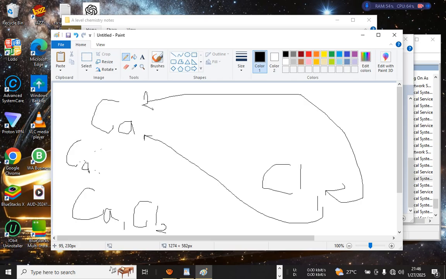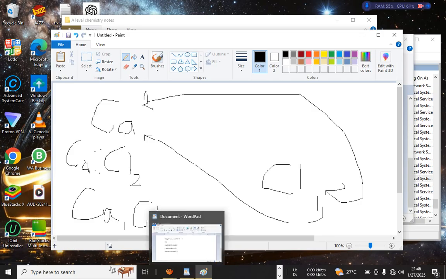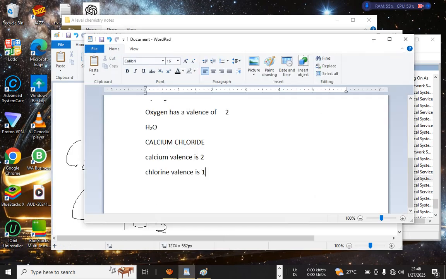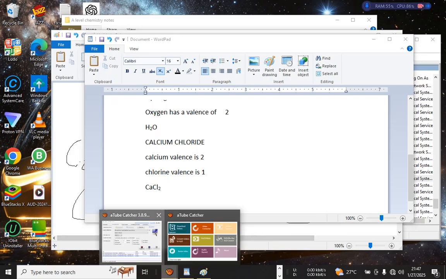Calcium, chlorine 2. So that is the correct formula. So the correct formula is Ca Cl and 2.